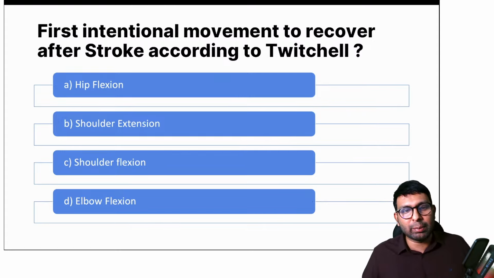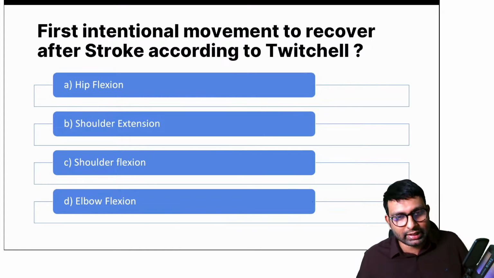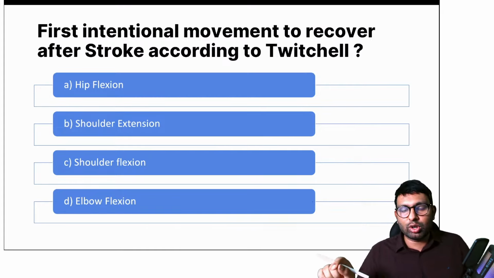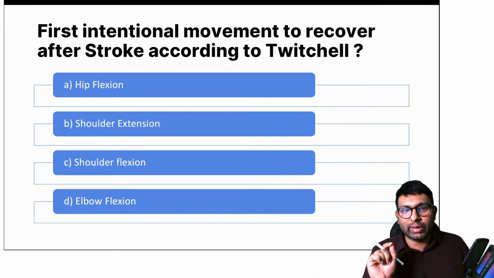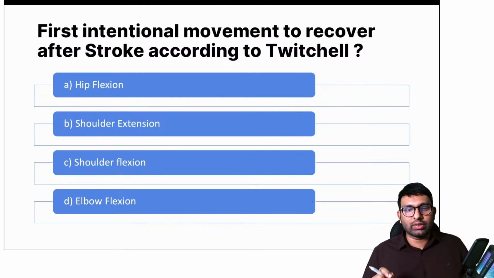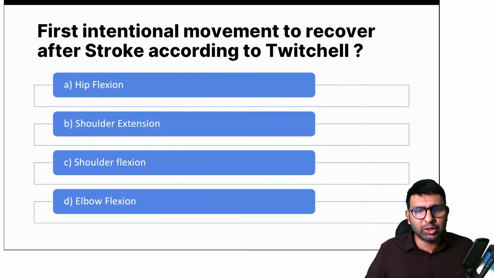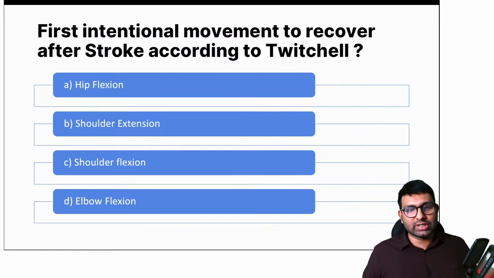This is again a PMR question, where they're asking about the first intentional movement to recover after stroke according to Twitchell's theory, which is a commonly followed theory of recovery in stroke. A patient with a stroke will have upper limb and lower limb deficits, with weakness. So which do you think resolves first: hip flexion, shoulder extension, shoulder flexion, or elbow flexion? Would anyone like to guess, or has anyone seen through observation which one usually resolves first?